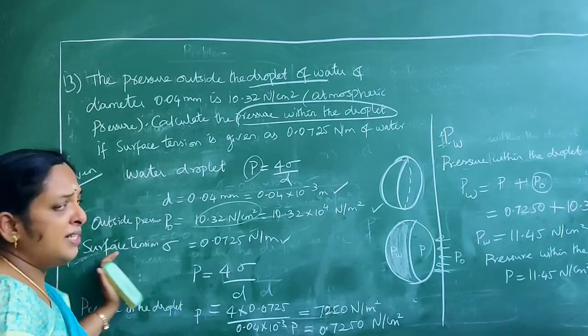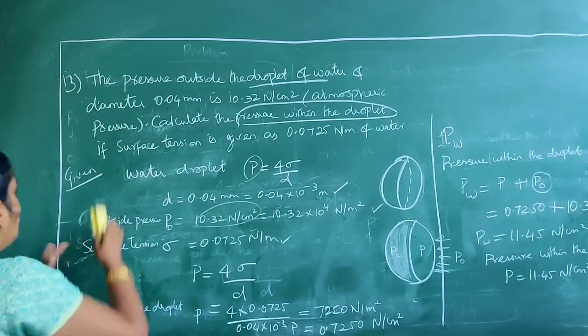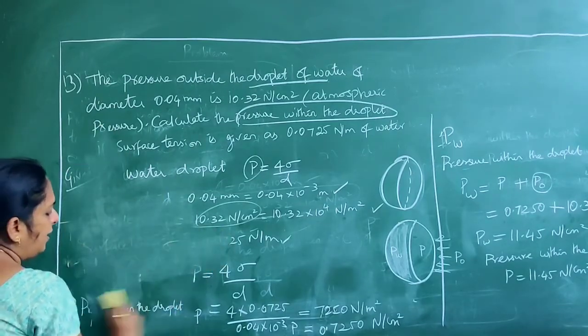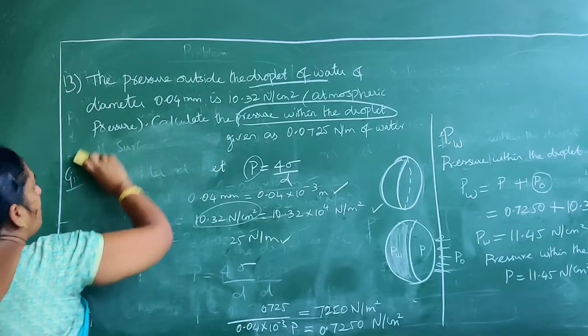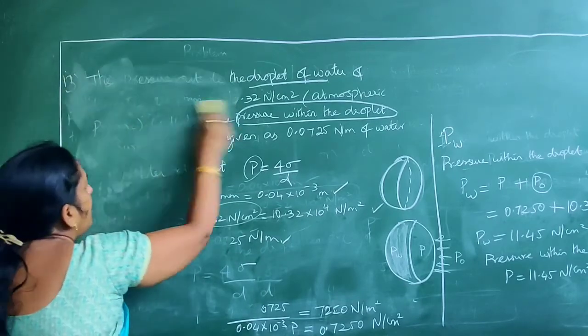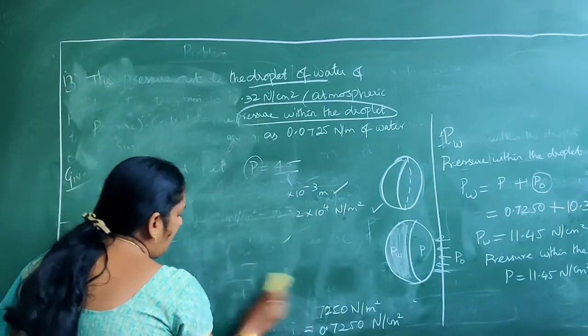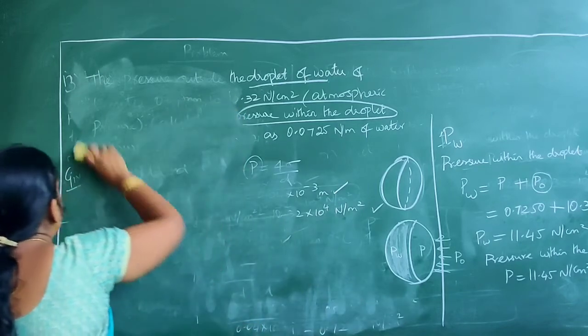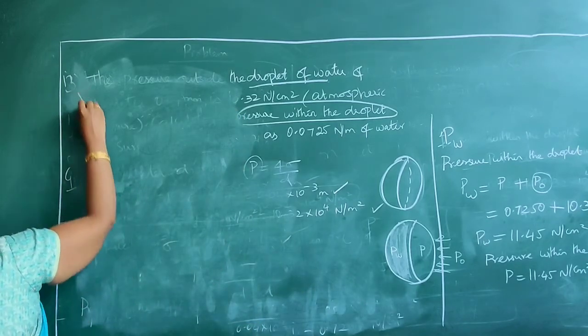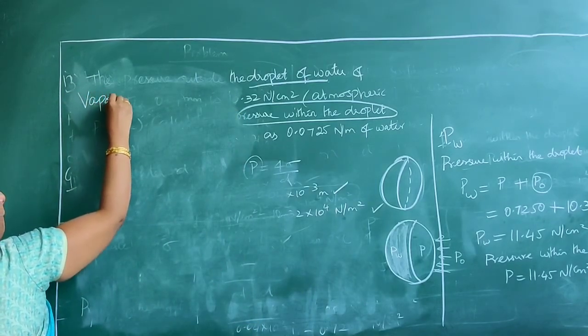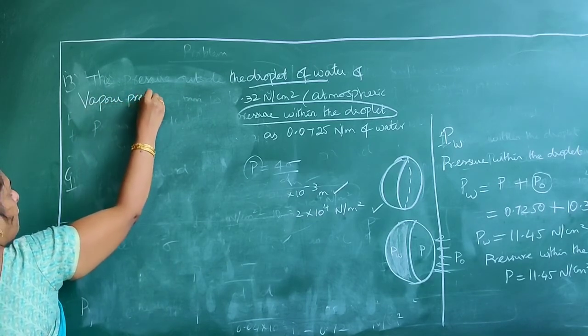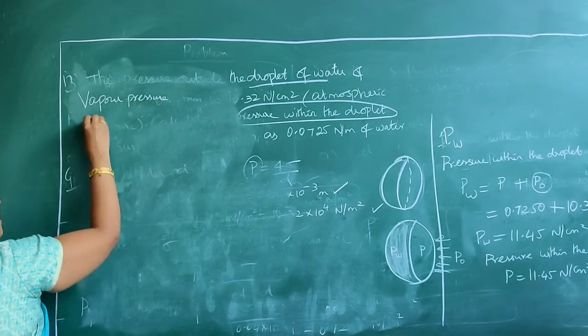In this class, let us recap once. We are seeing some of the properties of fluids. Already we have seen a few properties, and here we have seen the rest. One is vapor pressure. Another one is boiling point.